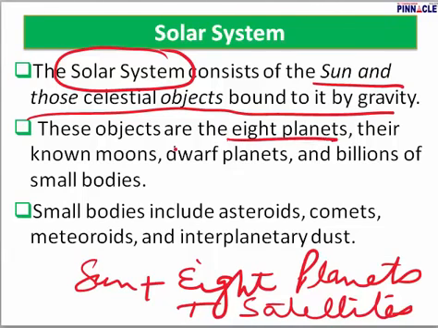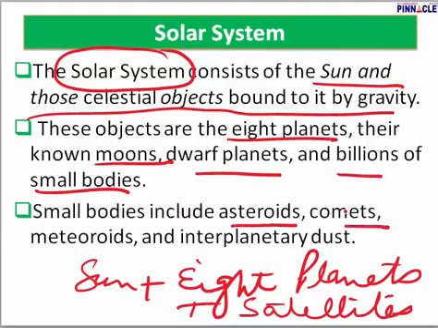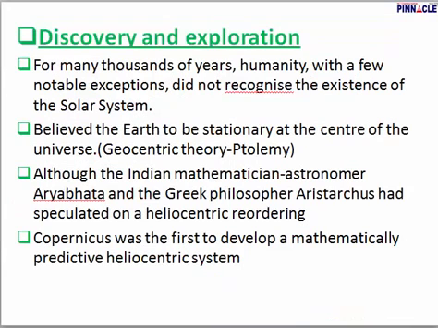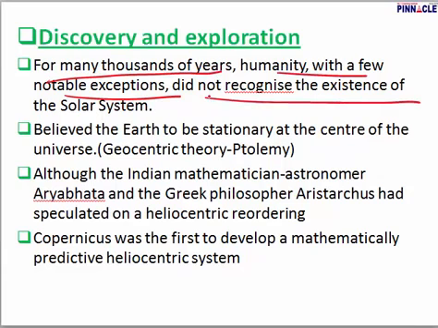These objects are the 8 planets, their known moons, dwarf planets, and billions of small bodies. The small bodies include asteroids, comets, meteoroids and interplanetary dust. So when was the solar system discovered? It was always there, for a very, very long time. But did humans know about it from day one? Now let's talk about that. For many thousands of years, humanity, with a few notable exceptions, did not recognize the existence of the solar system. We did not know about it.